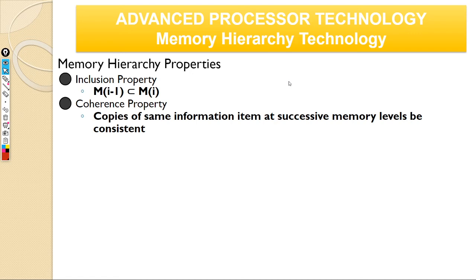The coherence property is very, very important, especially when you have multiple processors, or superscalar, or more than one processing element working on common, shared data. So what could happen is there is only a common cache, and you have your P1 here, P2 here.